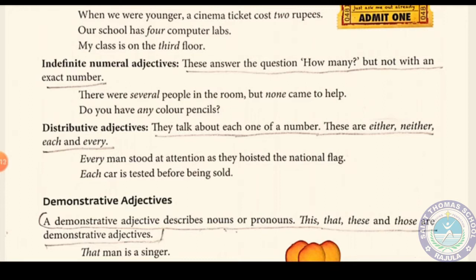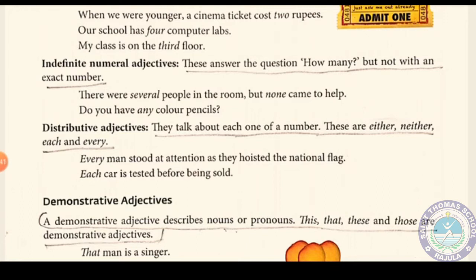Then distributive adjective. They talk about each one of a number. These are either, neither, each, and every. Four are there: either, neither, each, and every. These are the distributive adjectives. Every man stood in attention as they hoisted the national flag. Every man.